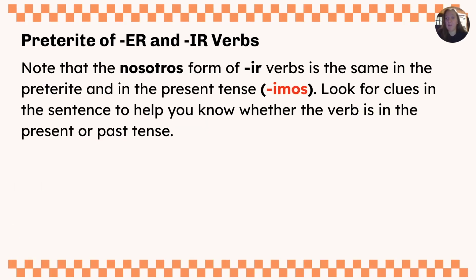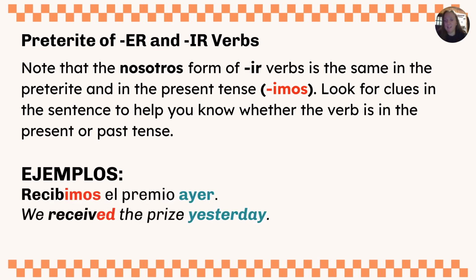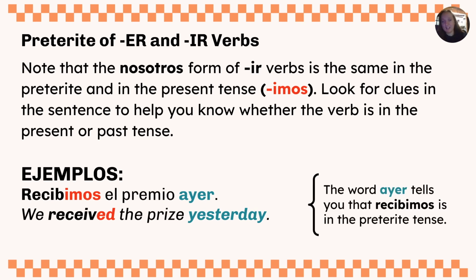You want to make a note that the nosotros form of IR verbs is the same in the preterite and in the present tense. Right? It's imos. So what you need to do is look for clues in the sentence to help you know whether the verb is in the present or the past tense. Let's look at an example here. The example says, we received the prize yesterday, or in Español, recibimos el premio ayer. Our clue in this sentence is the word ayer. The word ayer tells you that recibimos is in the preterite tense and not the present tense.